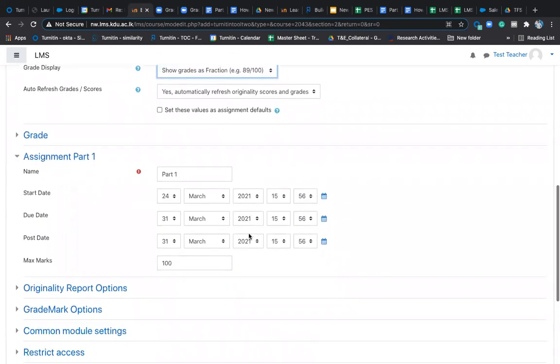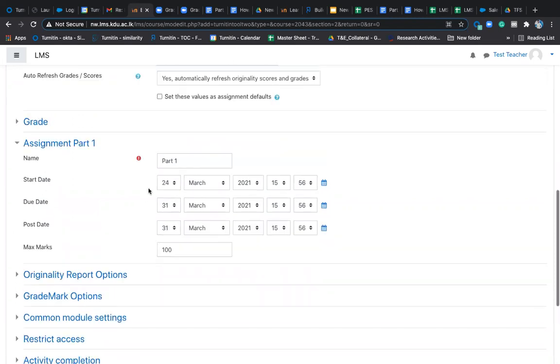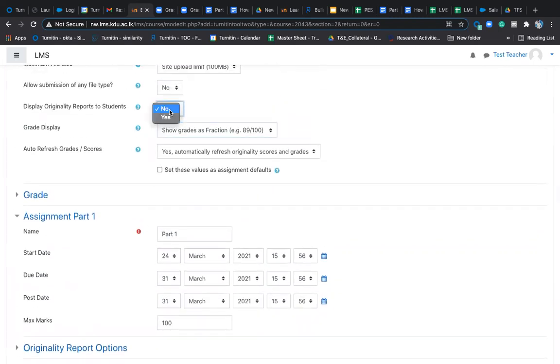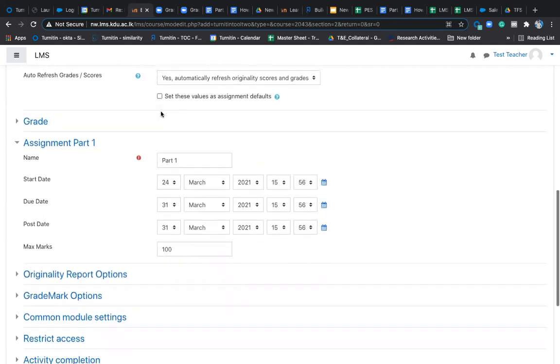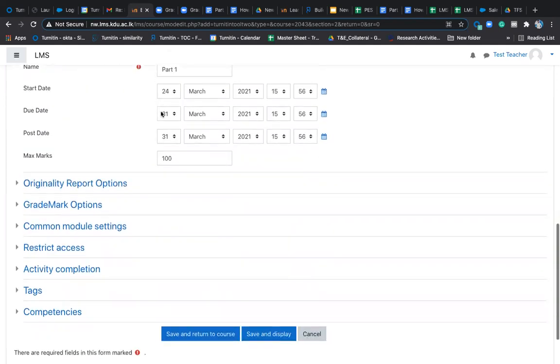But for display originality report to students, ideally select yes, because otherwise you will not be able to use this as a formative tool. Even if they're generating it, if they don't see it, they'll not be able to see the feedback and whatever comments you put in there.